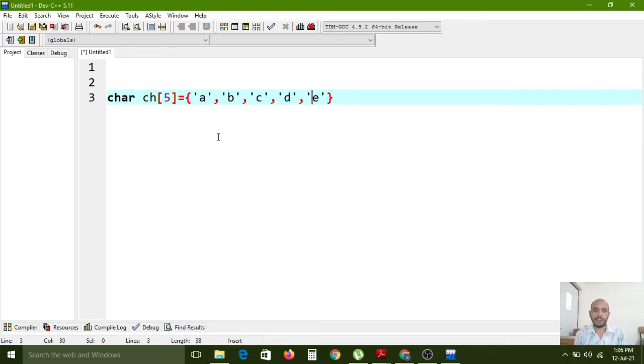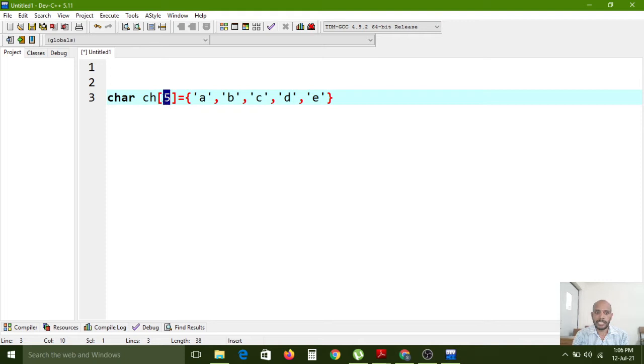That is the default nature of arrays. If you create any array with any data type, it can support only elements related to that data type. Only items of that data type can be stored in that array variable. Here we have given 5, which is the array size. So the ch variable can store only 5 items. Here this is one item, this is the second item, the third, the fourth, and this is the fifth item. If you want to store one more value, then this array will not accept that extra value, because here we have given a fixed value.